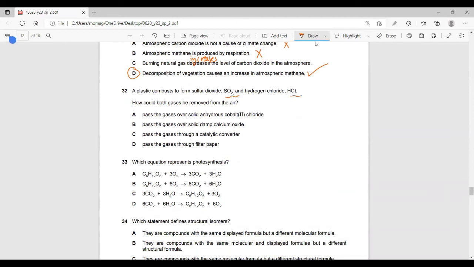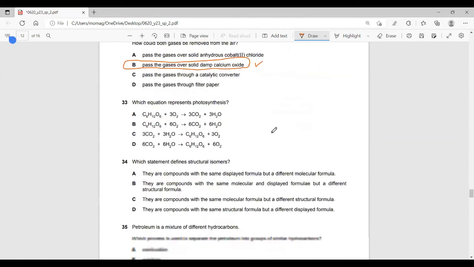SO2 and HCl, these gases can be neutralized, can be removed. How can we remove these acidic things? By passing them over a basic substance, basic calcium oxide. Okay? Calcium oxide. And we will take something called flue gas desulfurization later on, inshallah, in detail.